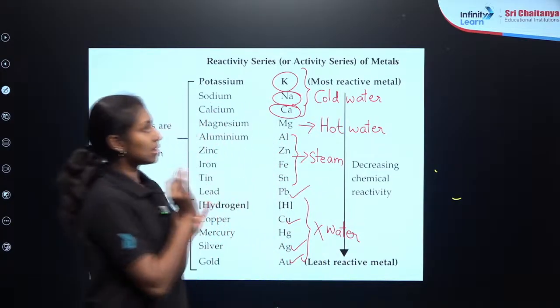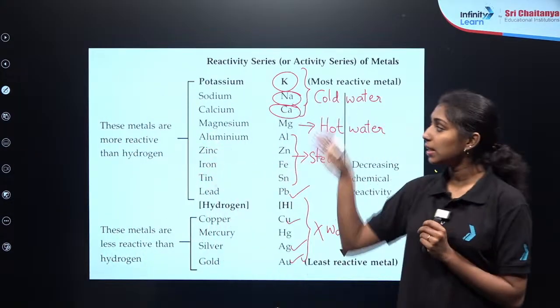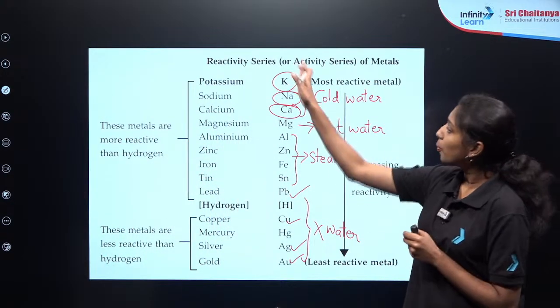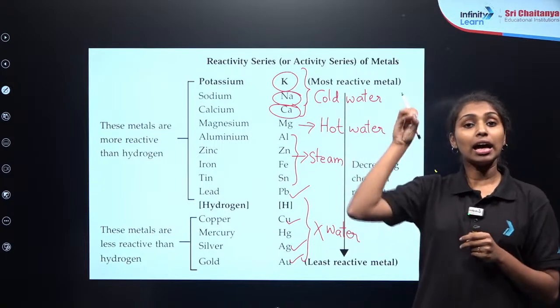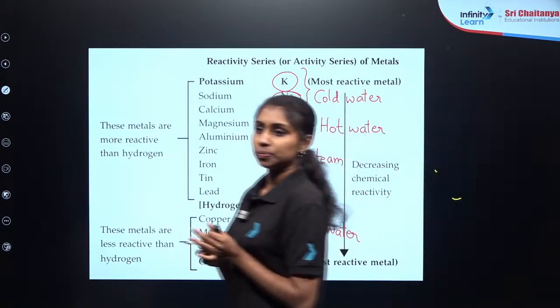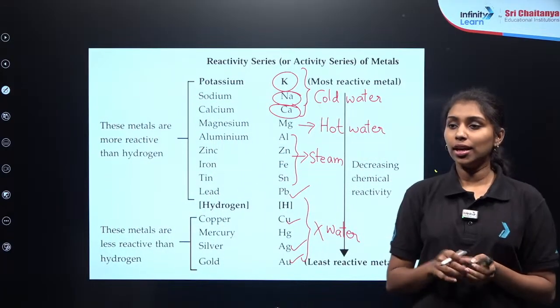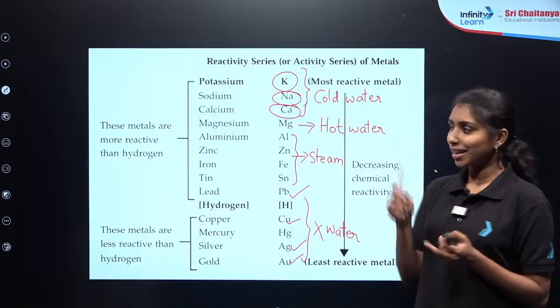Clear? This is the basics of the reactivity series. You will get an exact idea when you learn about the reactivity series completely. The topmost elements are highly reactive. These are the arrangement of metals in the decreasing order of their reactivity. That is the thing I have repeated here.